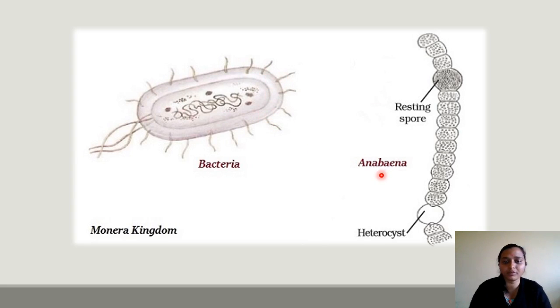And here another example is Anabaena. It is a blue-green algae. Its structure is also a simple structure with a heterocyst. Heterocyst is a part of the Anabaena. It is responsible for nitrogen fixation that you will study in higher classes. And this is a resting spore. Spore formation is also there in the structure. So these are the two basic structures of bacteria and Anabaena.